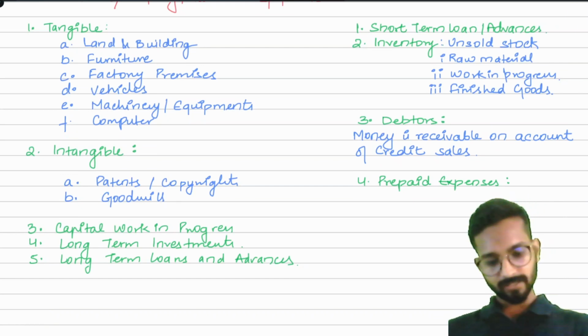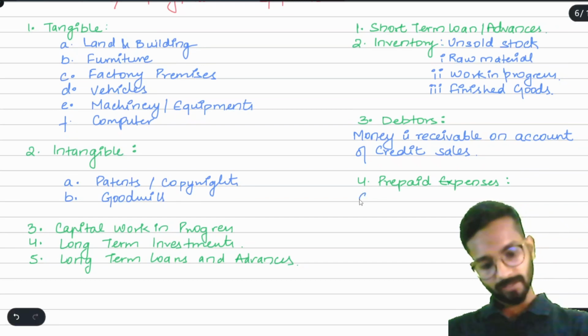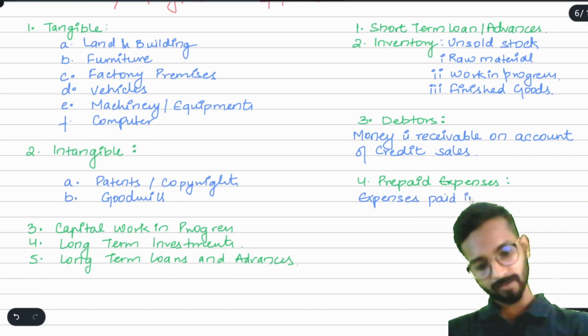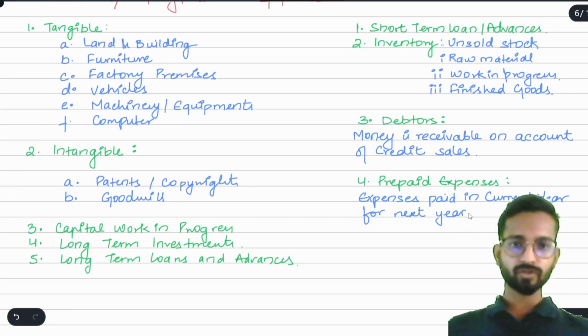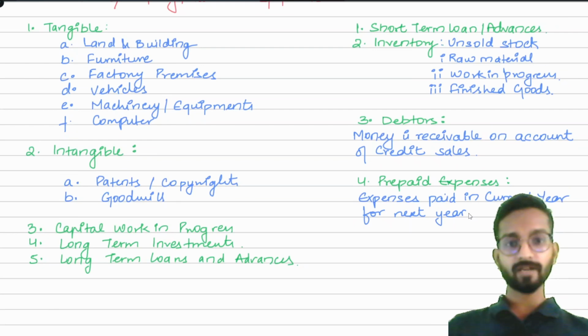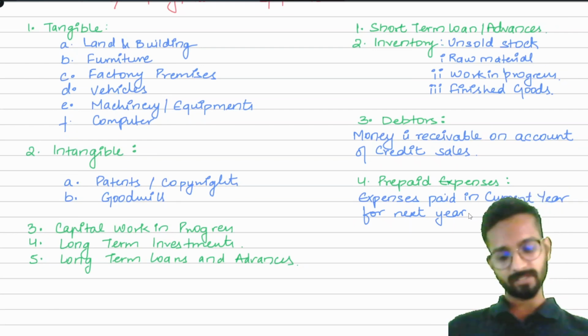We can write it as that expenses paid in current year for next year. Understood this much? That if I am paying in advance, it will become my prepaid expenses.